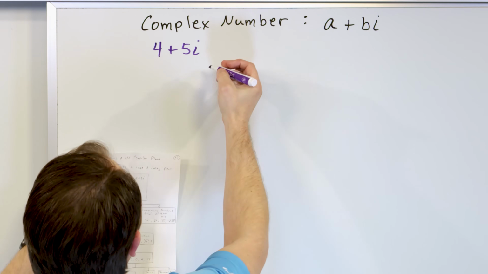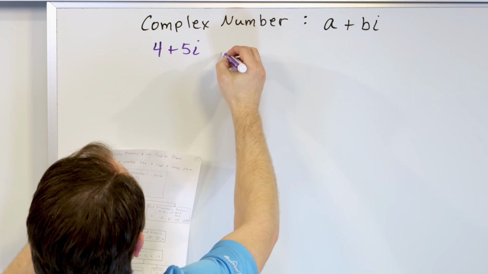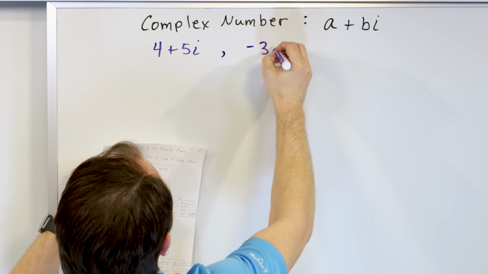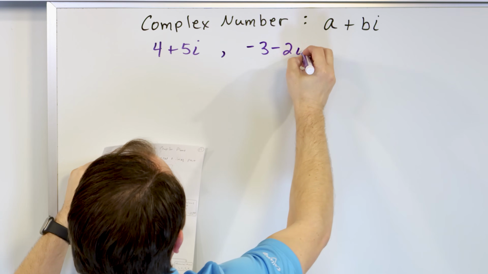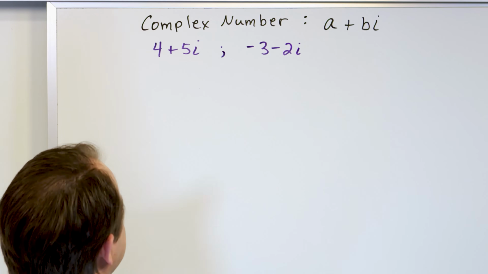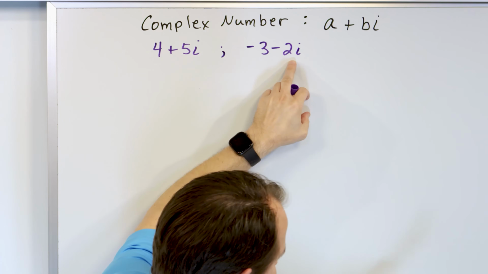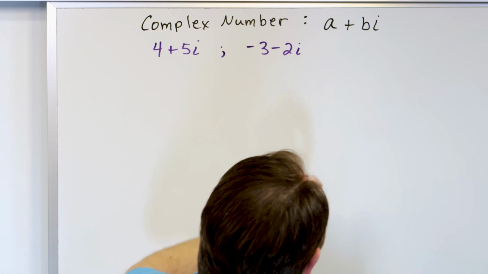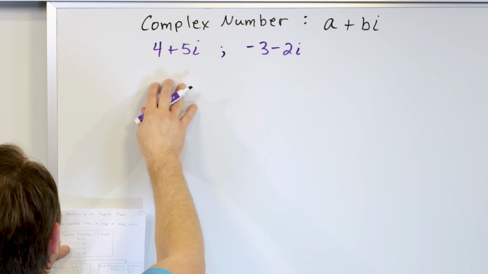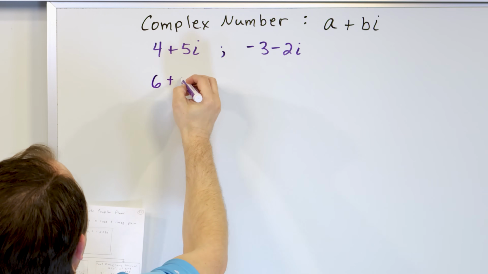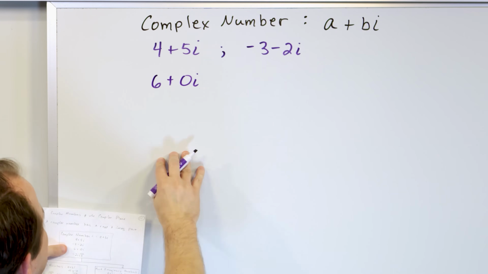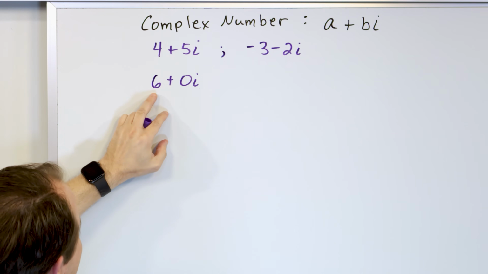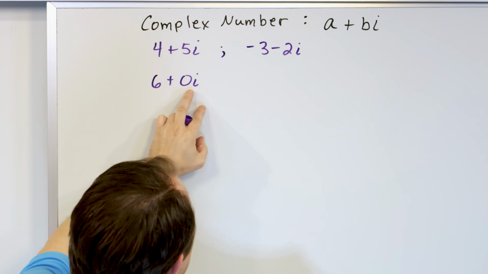Another example of a complex number would be, for instance, -3 minus 2i. I'll put a little semicolon there to tell you that these are different things. -3 minus 2i. So the real part's -3, and the imaginary part's -2i for this number. Another example would be 6 plus 0 times i. So this is kind of getting into what I was telling you. The real part of this is 6. The imaginary part is actually 0.